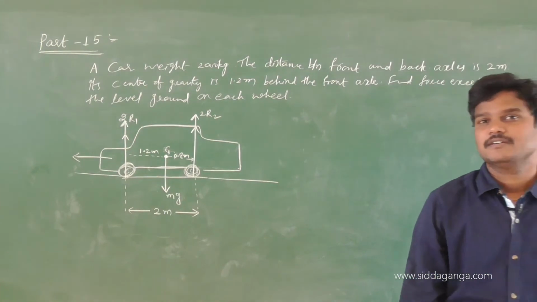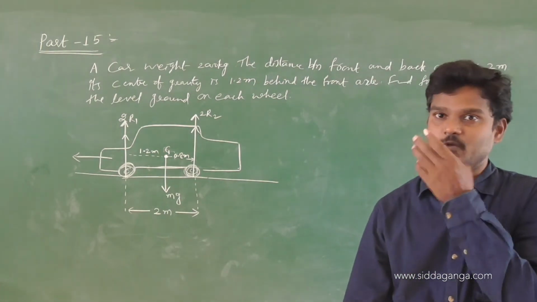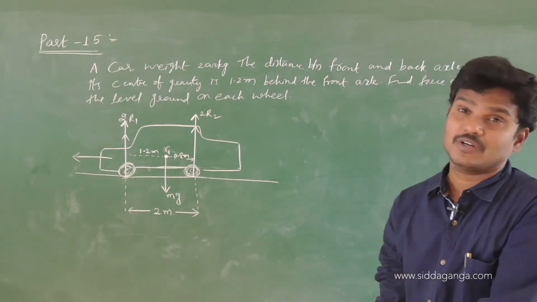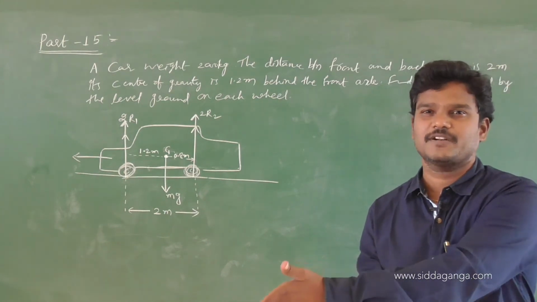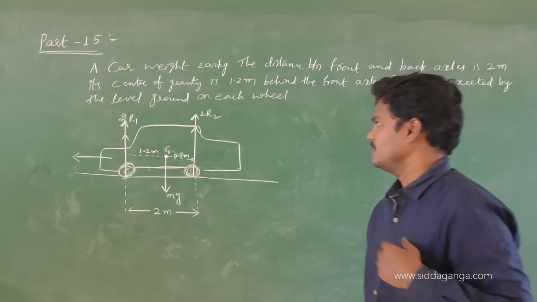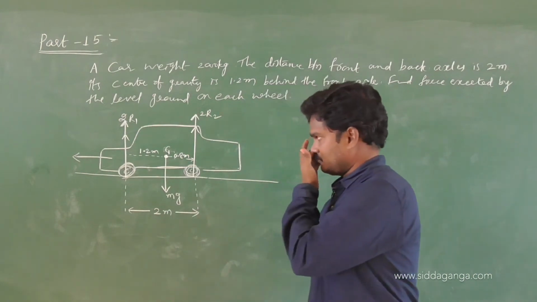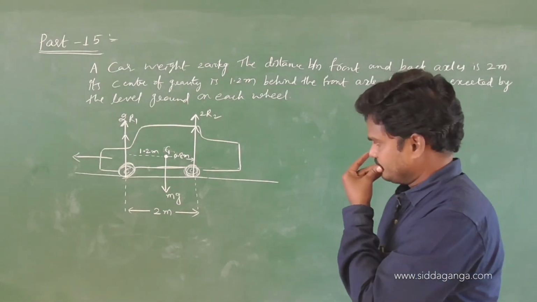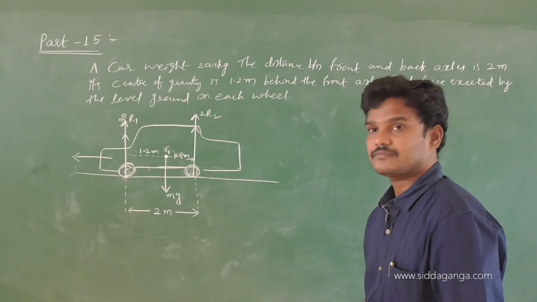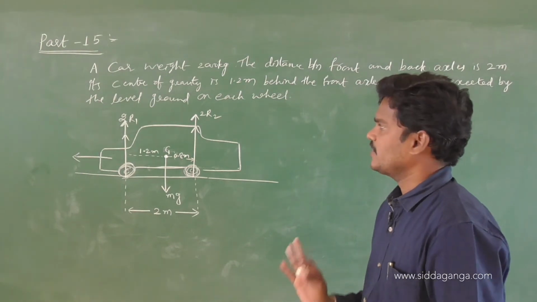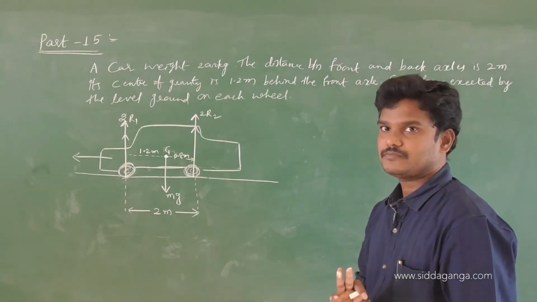What is our target? We have to find the R1 value and R2 value. Why did I write 2R1, 2R2? 2R1 is nothing but 2 wheels at the front, and 2R2 for 2 wheels at the back. Now the target is to find out R1, R2.